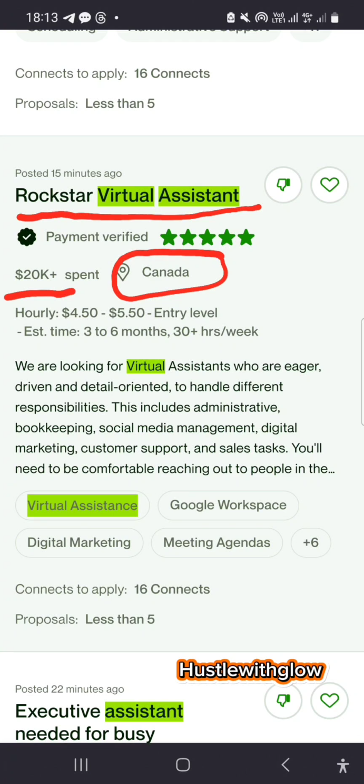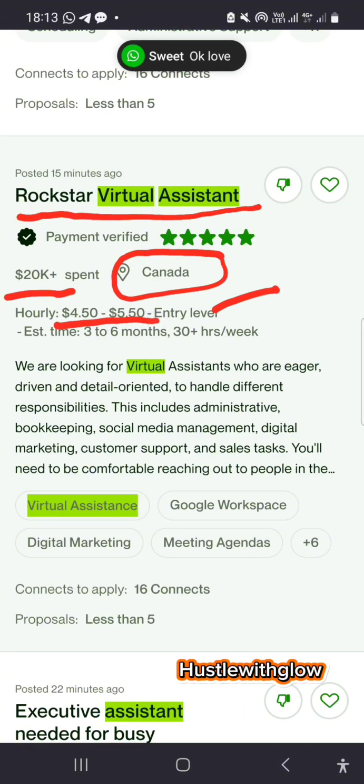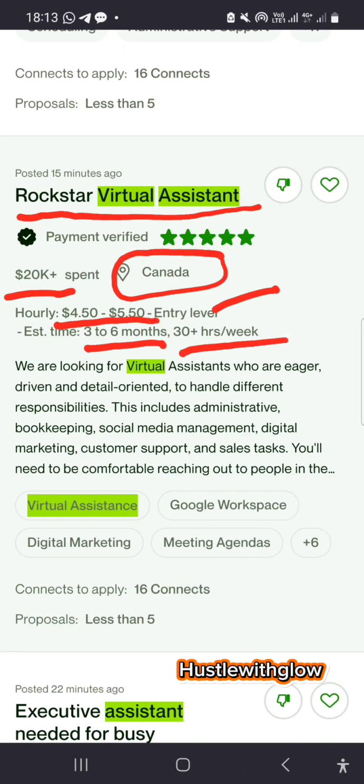Then he's looking for entry level, and this is hourly. Entry level hourly is $4 to $5, okay. Then you have estimated time: the virtual assistant work this client wants you to do is estimated to last for 3 to 6 months, and you're expected to work for like 30 hours per week.